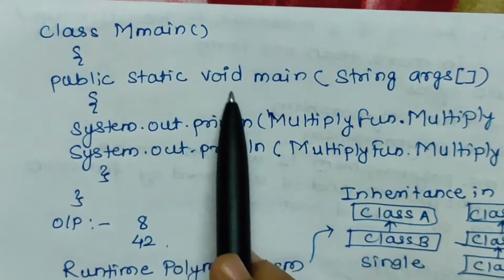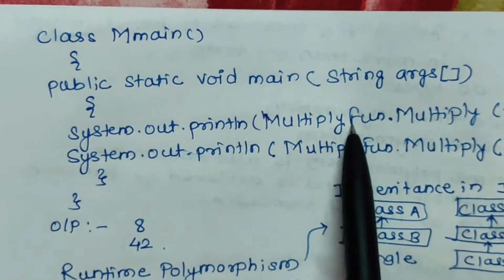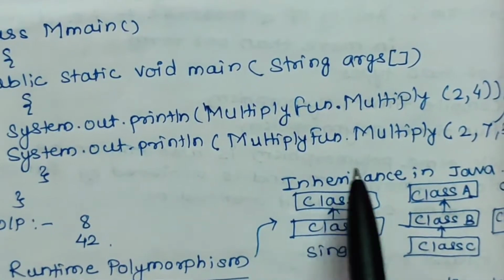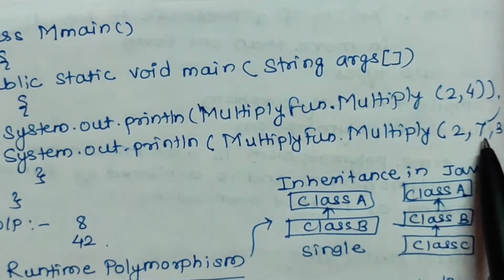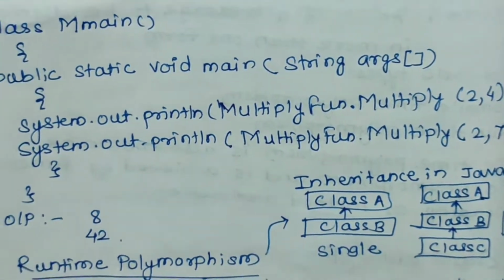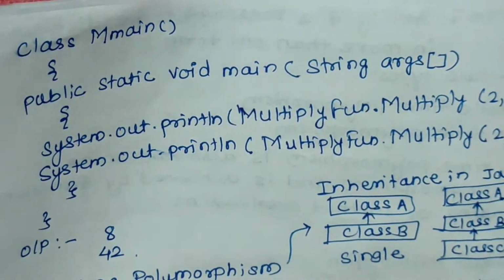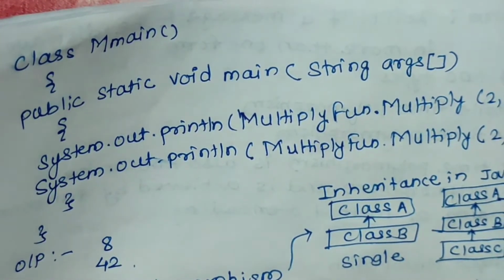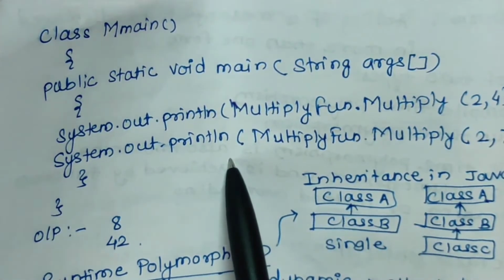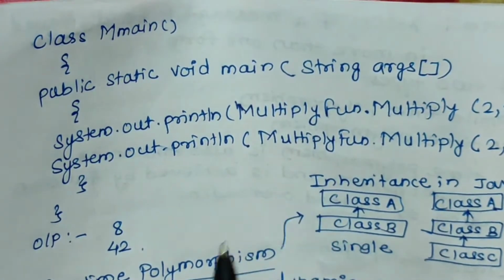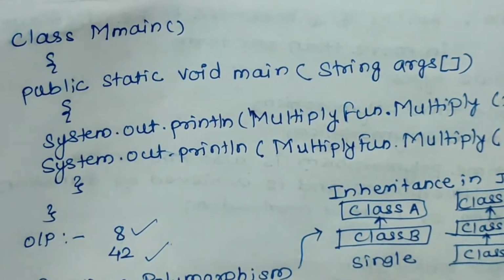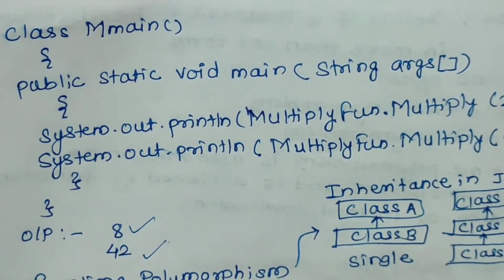And in the main function you can see here multiply fun dot multiply 2 comma 4, that is only two parameters, and in the second case there are three parameters, that is 2, 7, 4. So the call to the function will be decided based on the number of parameters, and this is called method overloading. Here the data type or return type and function name are the same, but the difference is only in the parameters, and you will get this output. This is about compile time polymorphism.